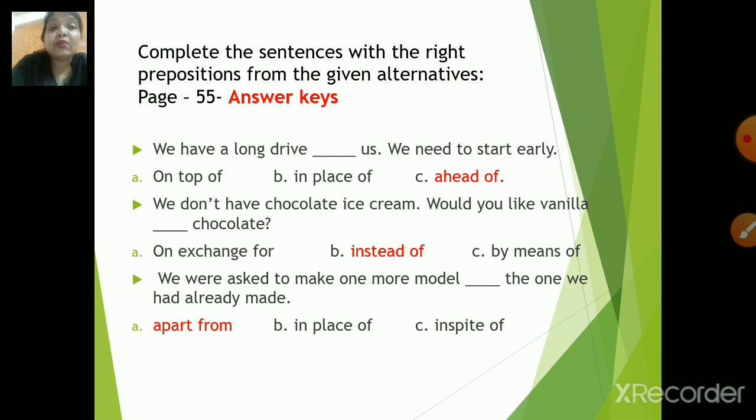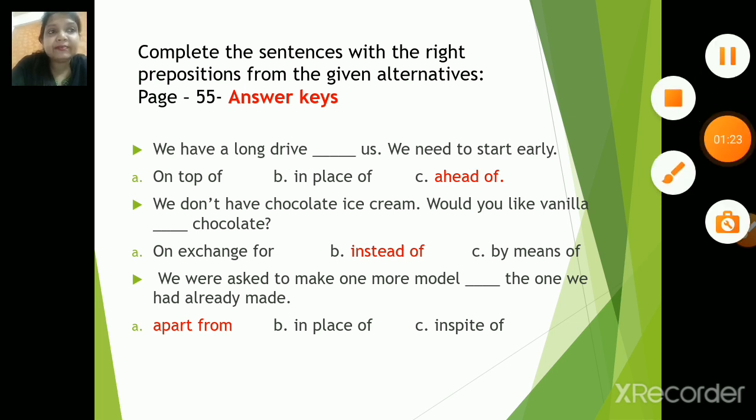Alright, now the answer is: we have a long drive ahead of us. We need to start early. Next, we don't have chocolate ice cream. Would you like vanilla instead of chocolate? Next, we were asked to make one more model apart from the one we had already made. Right? So there are a few more examples.